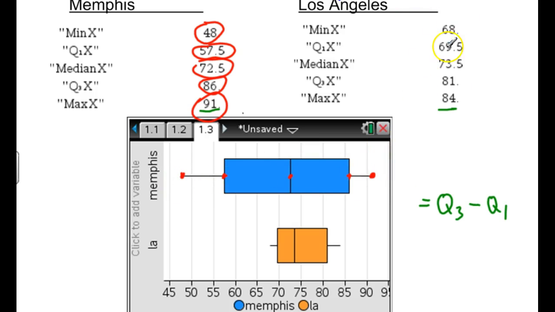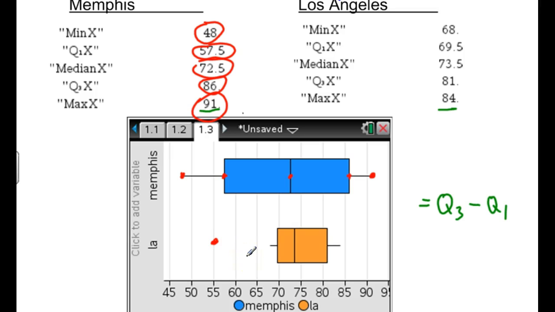Same thing for Los Angeles. And so you can very quickly see, okay, what's the max, what's the min, and everything in between here. And occasionally you'll have a graph, and this one doesn't do this, but sometimes it has a whisker and a dot out here, like an unconnected dot. If you see an unconnected dot, that would be called an outlier.